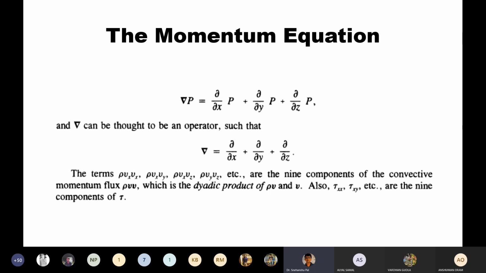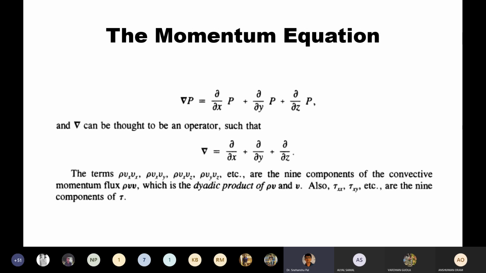What is happening? Rho v is the mass velocity and v is the velocity component. If you get the dyadic product of these, then what are you getting? You are getting the convecting momentum flux in the form of rho vv. The first rho v is actually the mass velocity and the last v is the x component of the velocity.